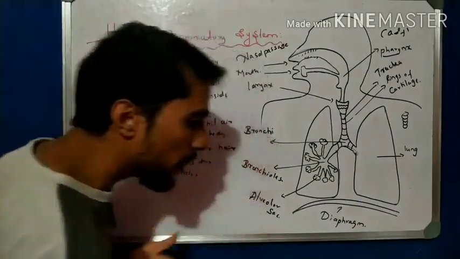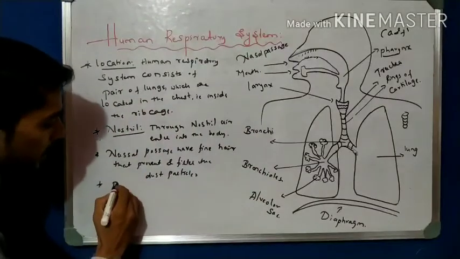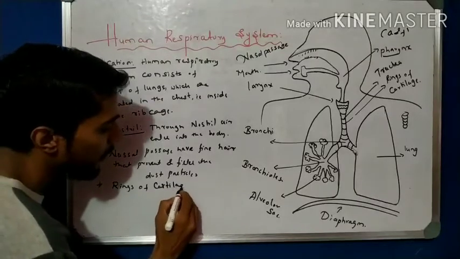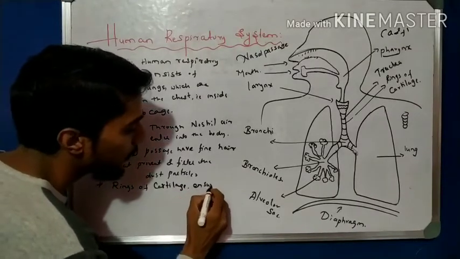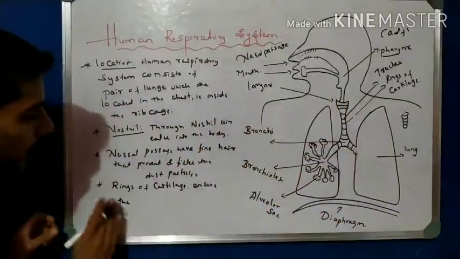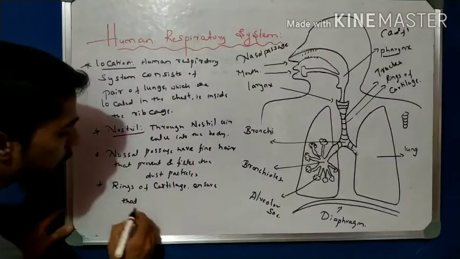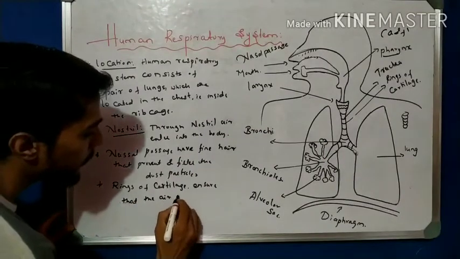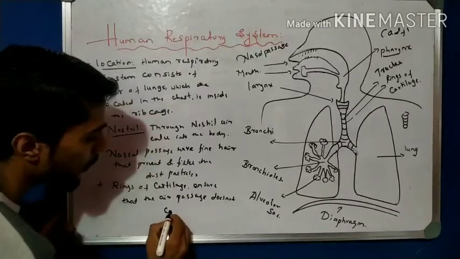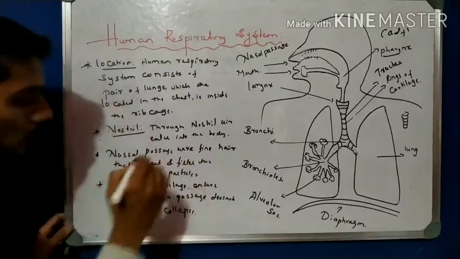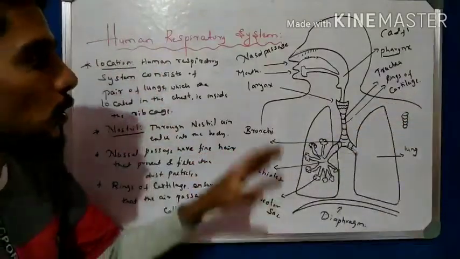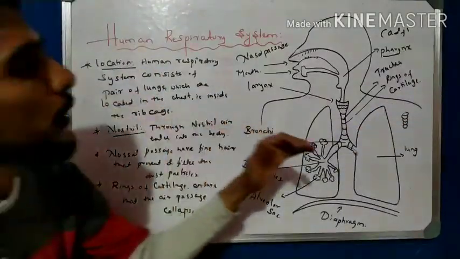These rings of cartilage ensure that the air passage does not collapse, does not break. Because of that, they are made up of cartilage, smooth muscles. So that is a very important point about the cartilage up to here.